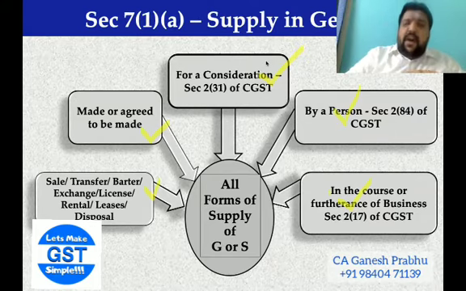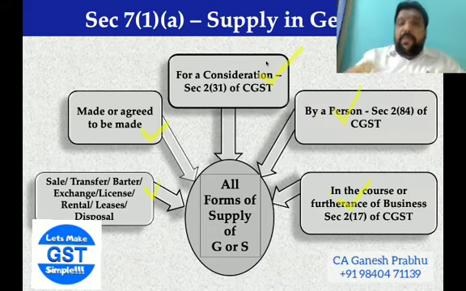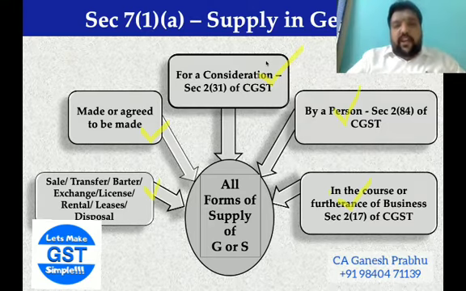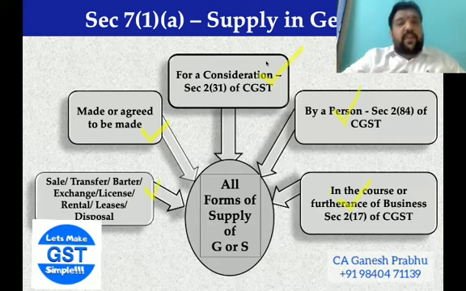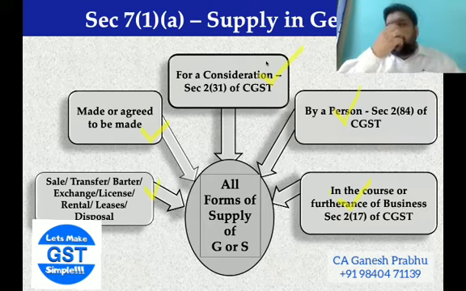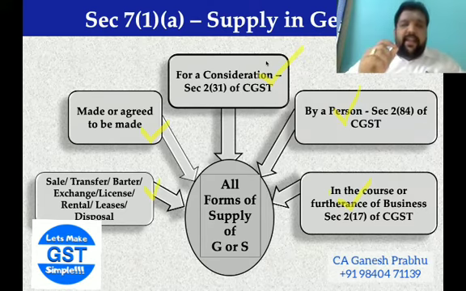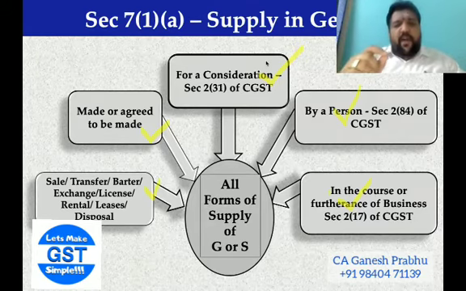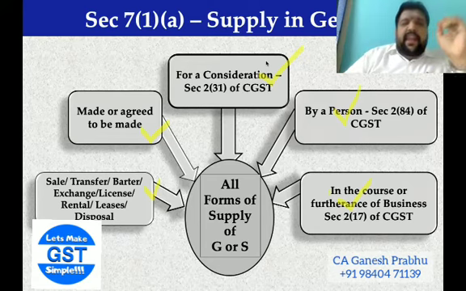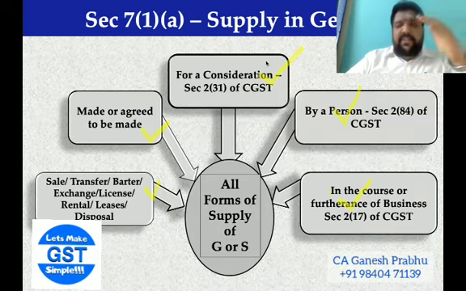Transfer could be a movement of goods from one person to another. Maybe ownership is not transferred, control is also not transferred. Possession alone is transferred, that is, on a right to use basis, I may give you some goods. Again, there could be the concept of lease, license, and rental. Often people will break their head between license and lease. Lease and rentals, I'll come to licenses sometime later. Lease and rentals, very simple.